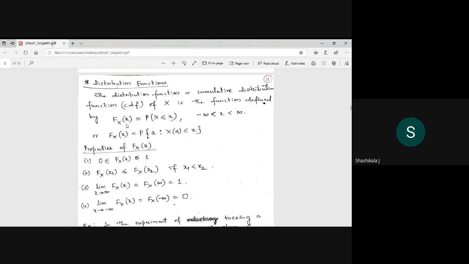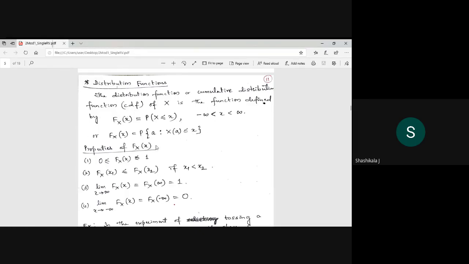So now we will see that. The distribution function is defined by capital F of x. X is the random variable and small x is a real number. It is nothing but the probability that the event X is less than or equal to x. Please understand this. Is there any doubt in this expression? One common thing you can remember is that whenever probability is applied on a random variable, it becomes the CDF. I hope you have understood this expression, and you have to remember it.